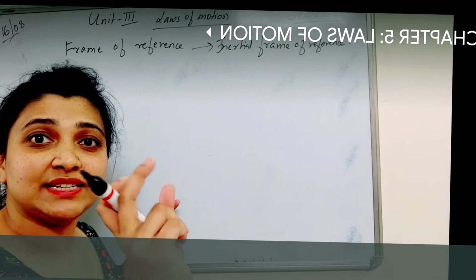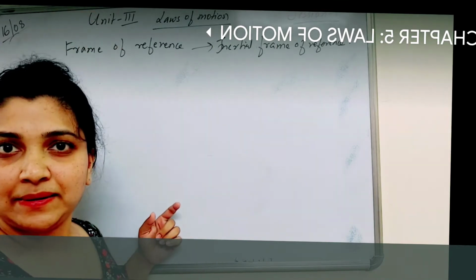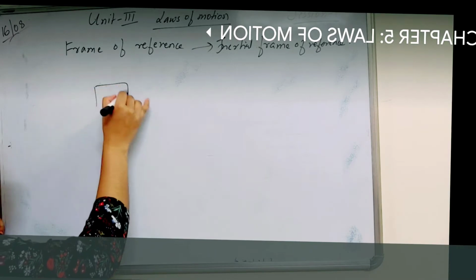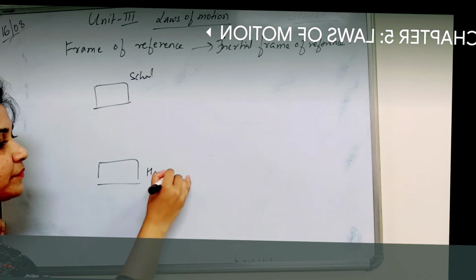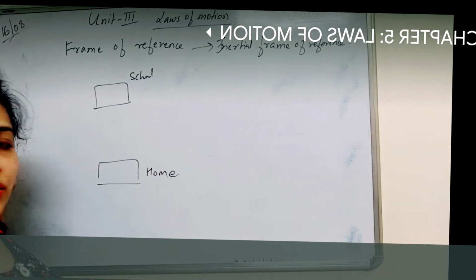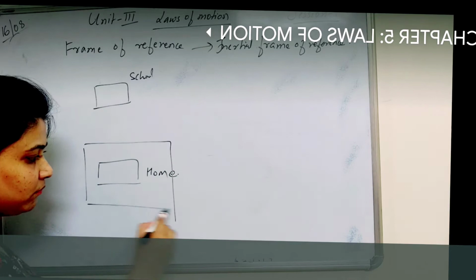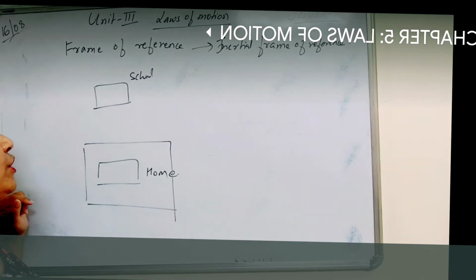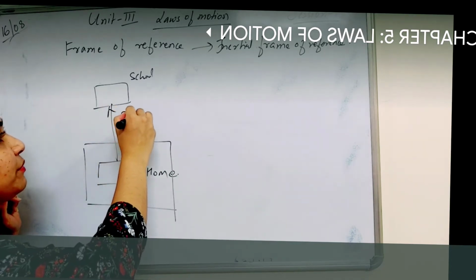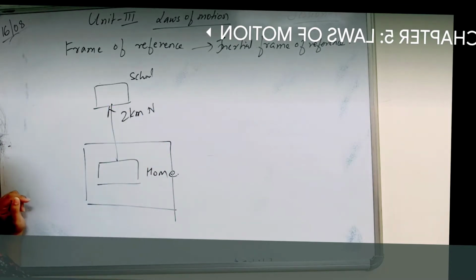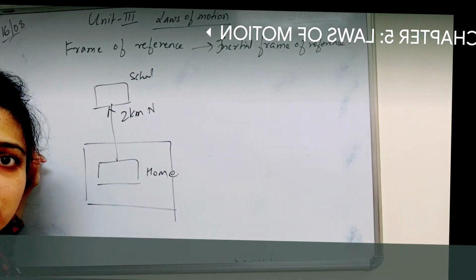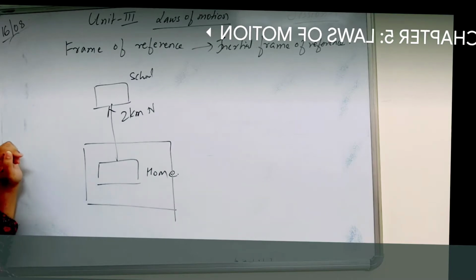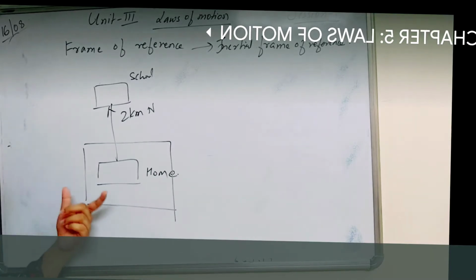Reference. The word itself says a frame of reference. Now, suppose there is a school. This is your school and this is your home. Okay? Now, with reference to your home, you say your school is 2 kilometers north. Okay? Now, with reference to your school, you say your home is 2 kilometers north or south? South, right? So basically, frame of reference is an arbitrary set of axes.